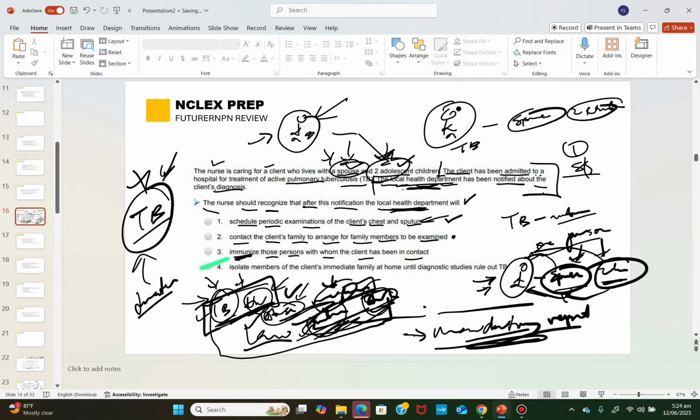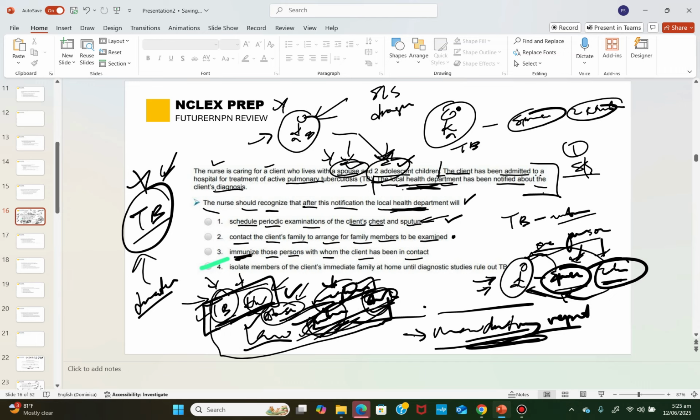So immunization is not the first thing to think about, because right now it makes logical sense, because as nurses we think logically, right? It makes logical sense that a client has TB and they stay with their spouse and two adolescents. It makes logical sense for us to be thinking there's a probability the spouse and the two adolescent children have what? TB as well. But that is not enough to now say you want to isolate them. You need to see signs and symptoms, or they should have what? A confirmed diagnosis of what? TB. But the question did not say there's any sign and symptom. The question did not say there's any confirmed what? Diagnosis that the spouse and two adolescents have. So we cannot think about isolation yet.